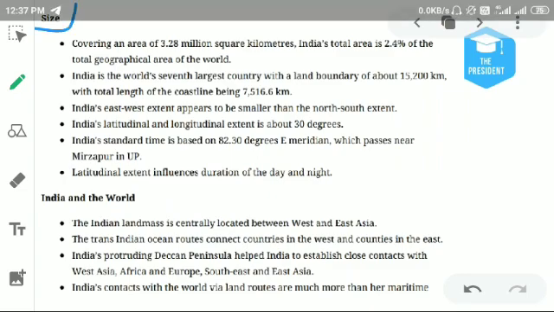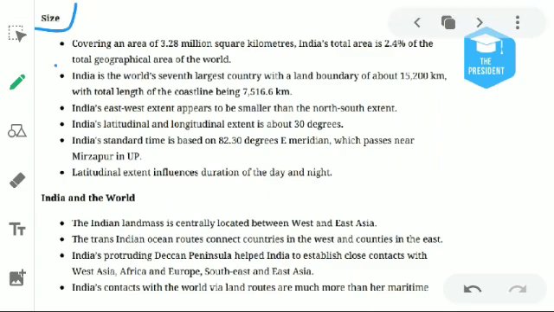Size. When we talk about the size, the total area of our country is 3.28 million square kilometers, and if we compare with the world, India covers only 2.4% of the total geographical land area of the world. India is the seventh largest country area-wise, with a land boundary of 15,200 kilometers. The coastline, meaning where our country shares its boundary with the oceans, is 7,516.6 kilometers.